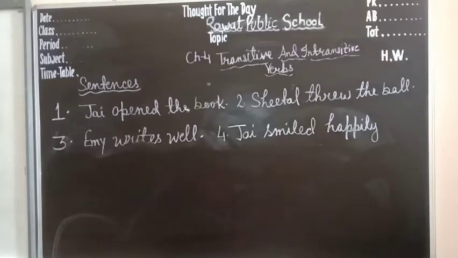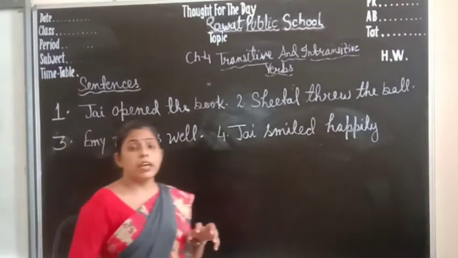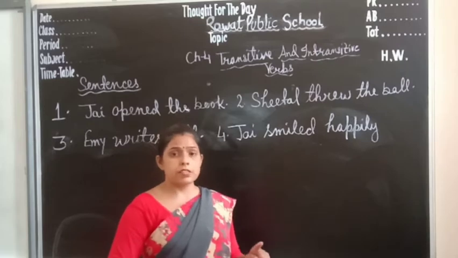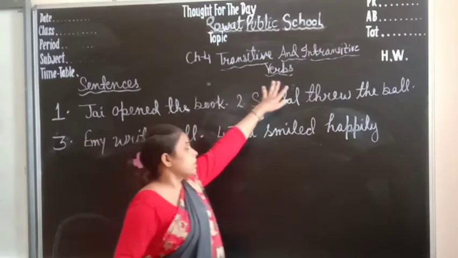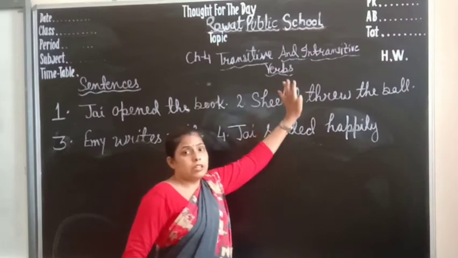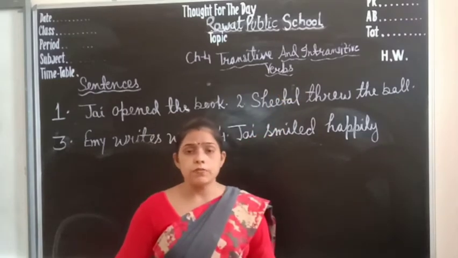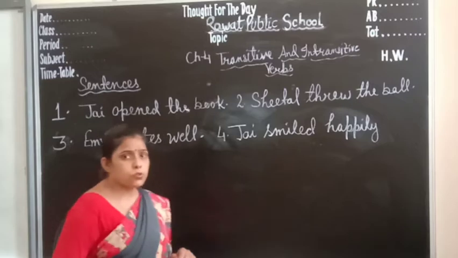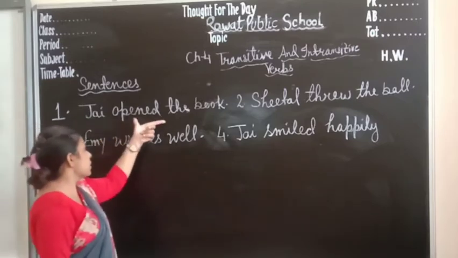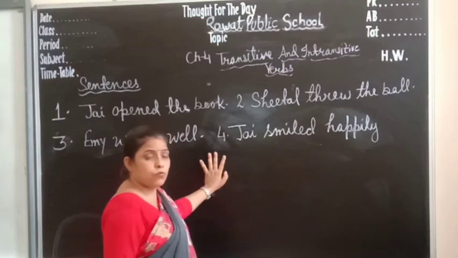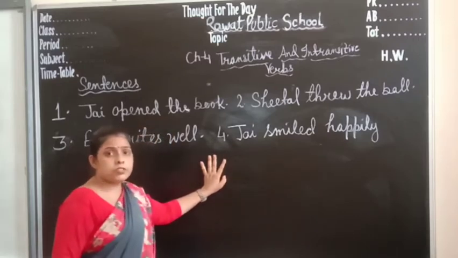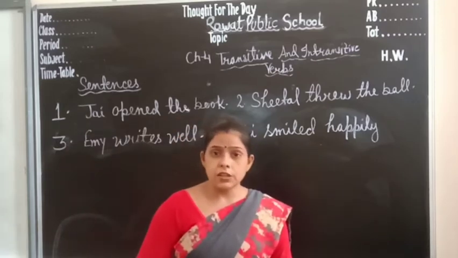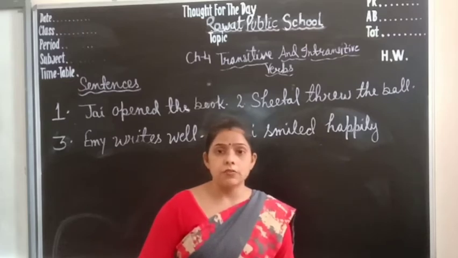Today we are going to read about transitive and intransitive verbs. These are the types of verbs. Let me see what is a transitive verb and what is an intransitive verb. But first, here are four example sentences written. We will read them first, and through the sentences we will learn about transitive and intransitive verbs.